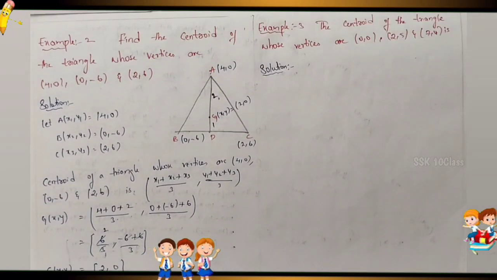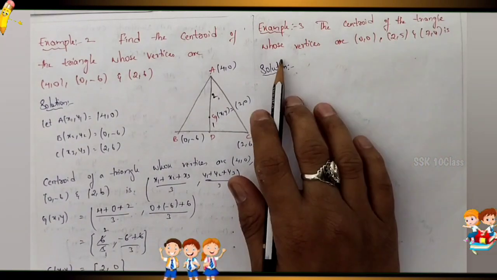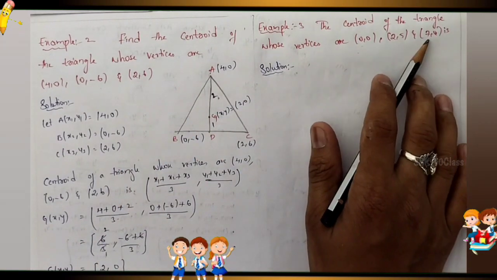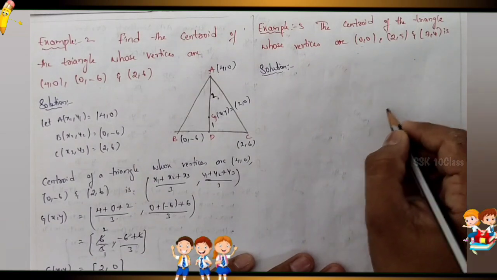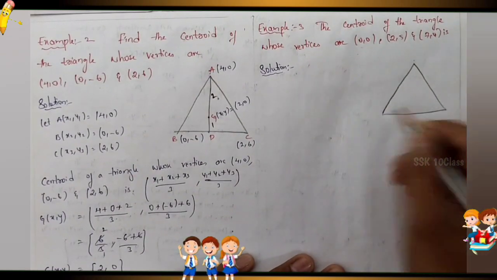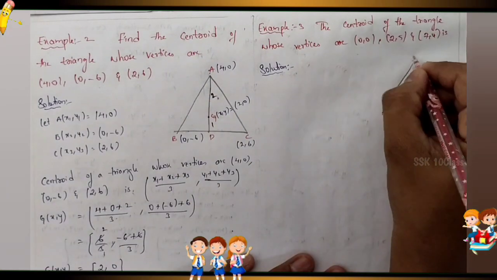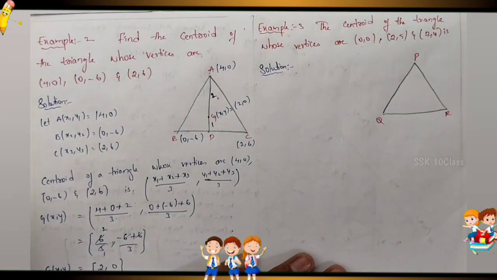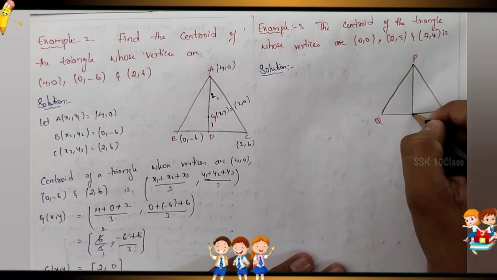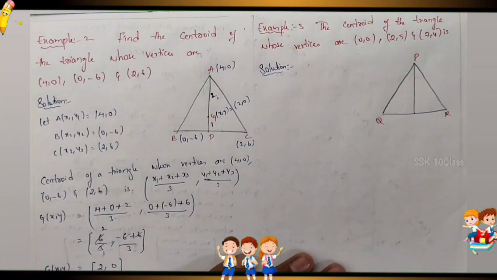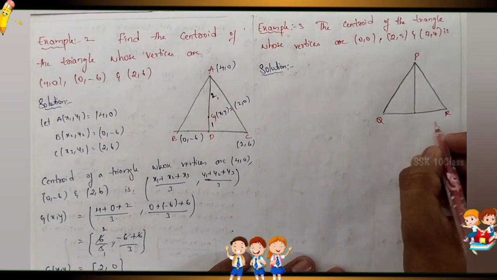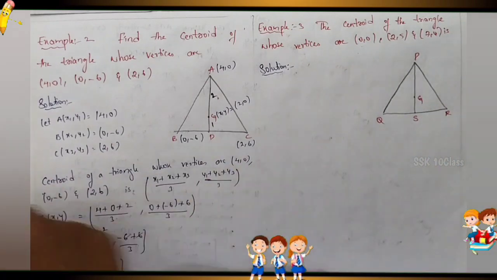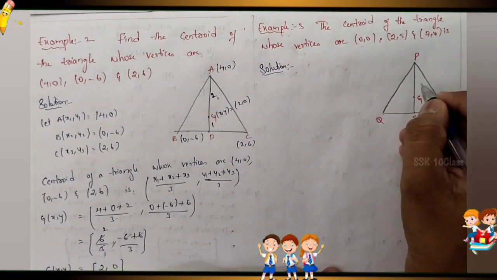Now next example. So what given next one? Find the centroid of a triangle whose vertices are given. Same problem as the previous one, but the given values are changed here. Now let us draw the triangle. For example, I'm taking here PQR. You can take any name. Now draw the midpoint. Here we have to find out the centroid. This point is the centroid, you can take G. So 2:1 ratio.